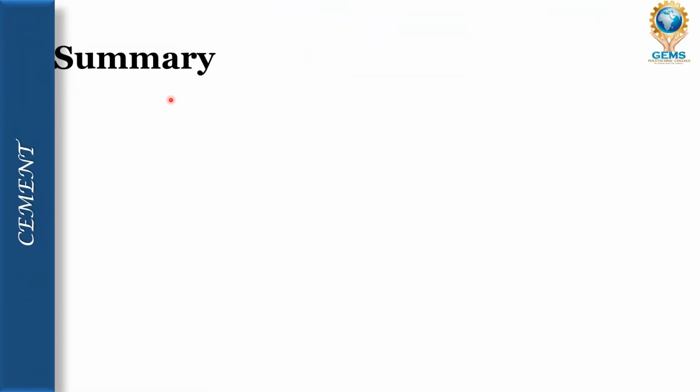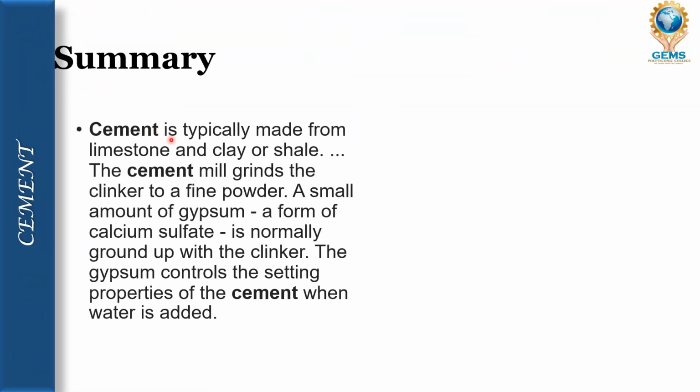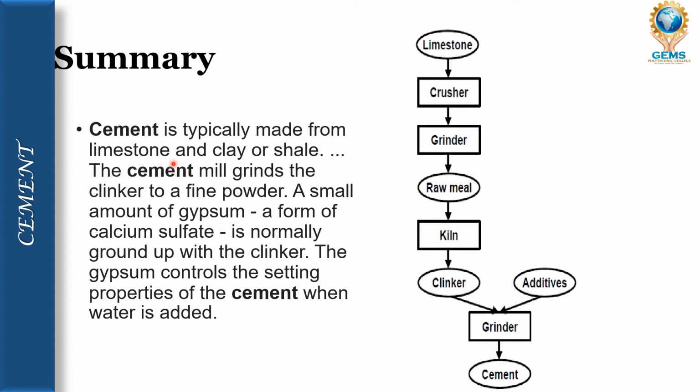Summary of my topic: cement is typically made from limestone and clay or shale. The cement mill grinds the clinker into fine powder. A small amount of gypsum is added to the clinker to form calcium sulfate, and it is normally ground up with the clinker, and gypsum will control the setting properties of cement when water is added.